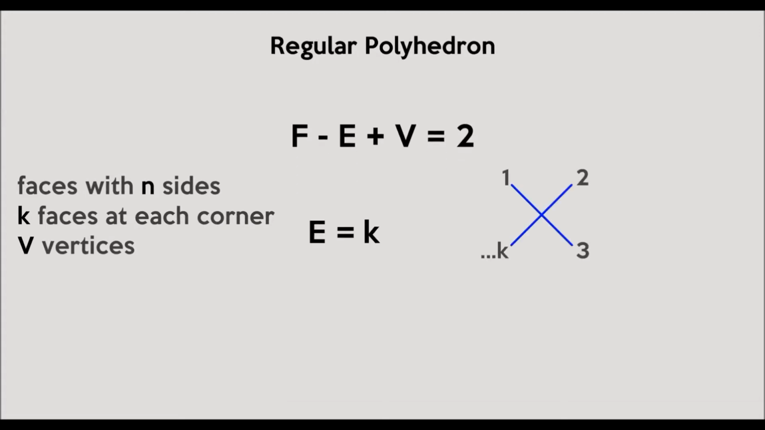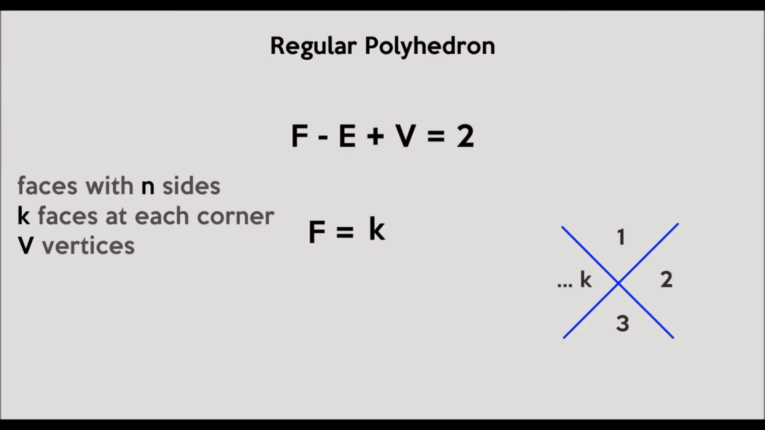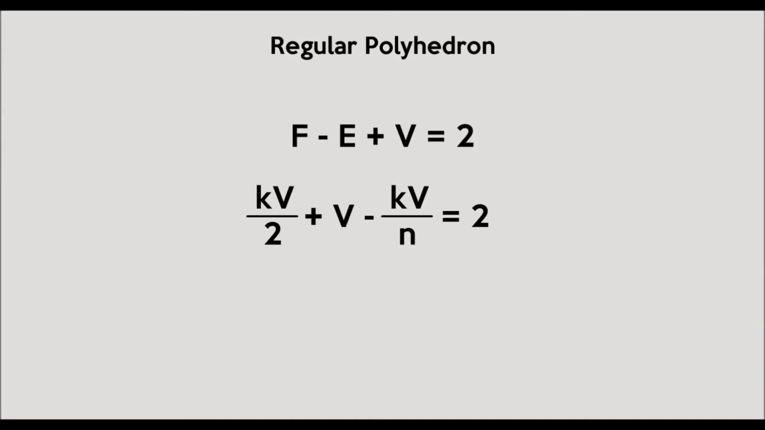For edges, there are k edges coming out of v vertices, but the edges are counted twice, once at each end. We can therefore express the number of edges as kv over 2. Similarly for faces, there are k faces at each of v vertices, which are counted n times, one for each of its vertices. Hence the number of faces can be expressed as kv over n. After factorizing this formula,